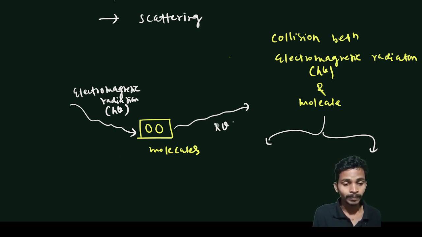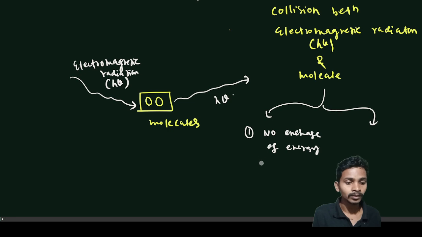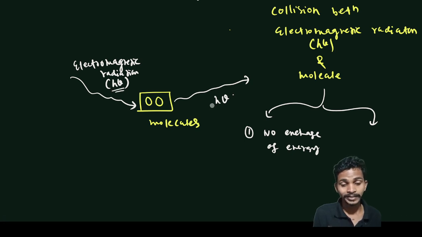Okay, this is the first case, and I can write here that this case is no exchange of energy, or the frequency is not exchanged. Whatever frequency you give, the same frequency is released.